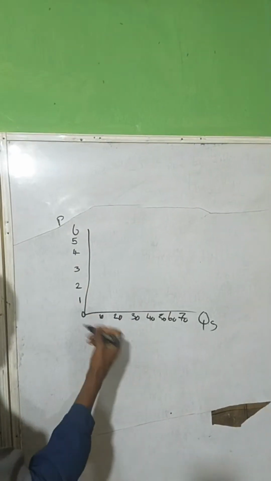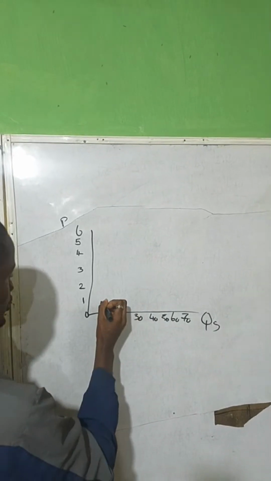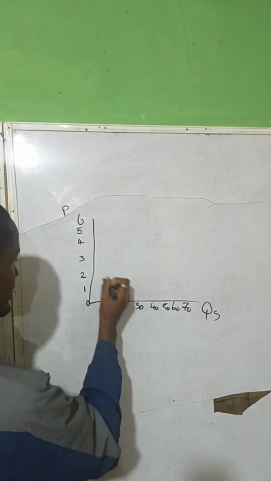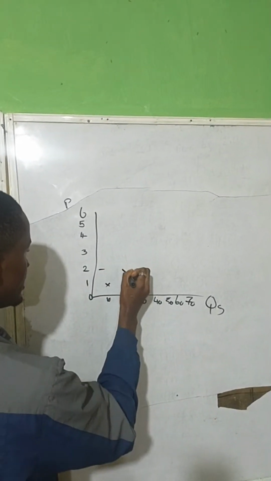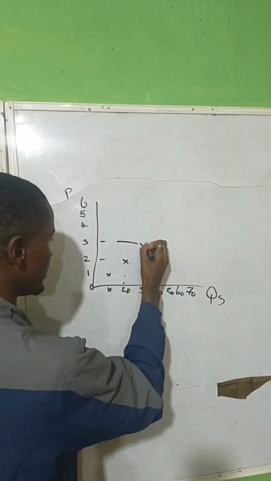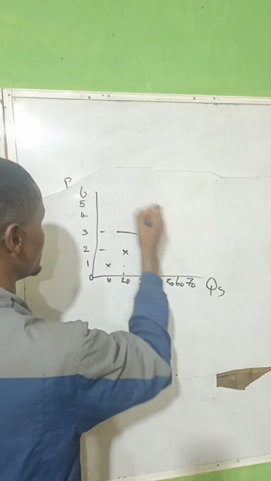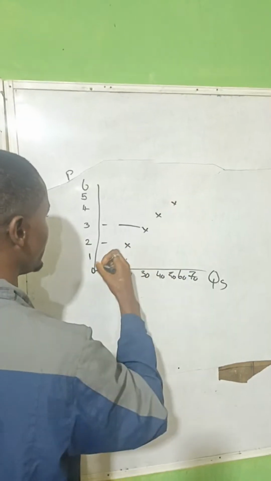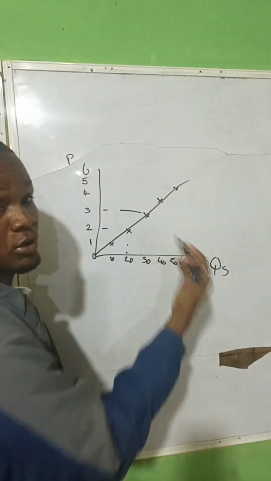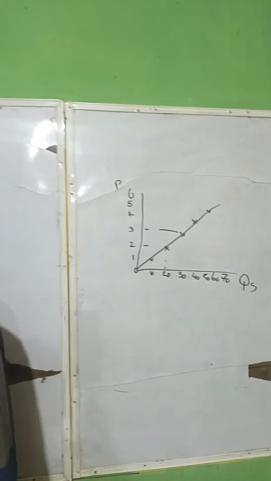When the price was 1 naira, the company was only supplying what? Just 10 units. When the price increased to 2 naira, they started supplying 20 units. When it was increased to 3 naira, they started supplying 30, then 40 when it was 4, 50 when it was 5. Then you can see it is sloping upward from left to right, showing a positive or a proportional relationship.